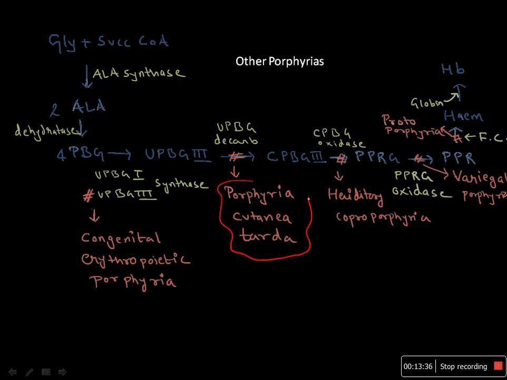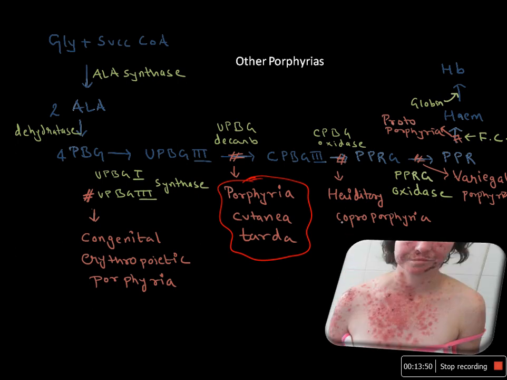This porphyria is the most commonly occurring one, and next are hereditary coproporphyria, variegate porphyria and protoporphyria. The common symptom of all these porphyrias is photosensitivity. In acute intermittent porphyria, photosensitivity is not present because uroporphyrinogen is not produced, but these other porphyrias precipitate conditions which are photosensitive in nature because uroporphyrinogen is produced. This was very basic about the porphyrias, and thanks for watching.